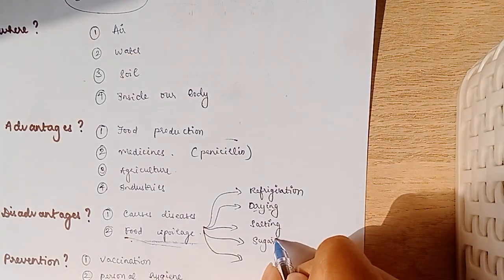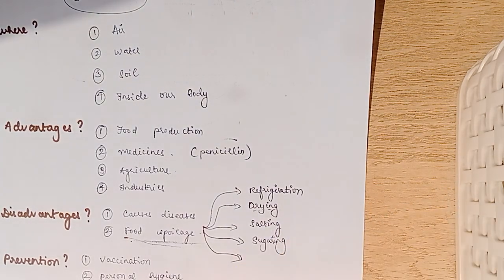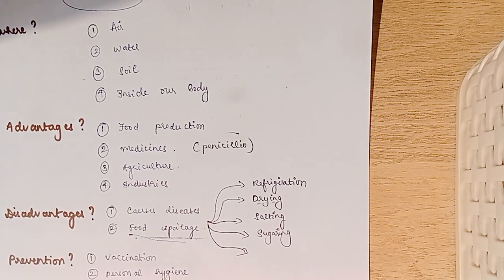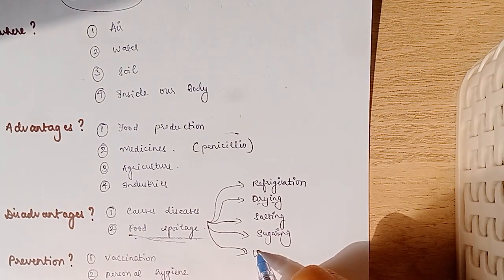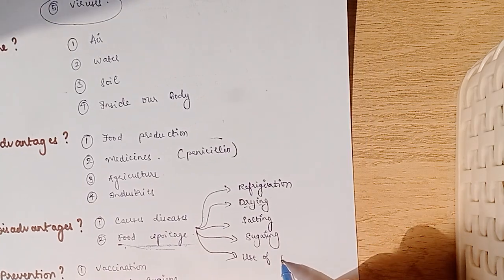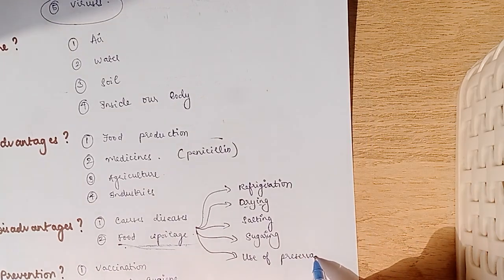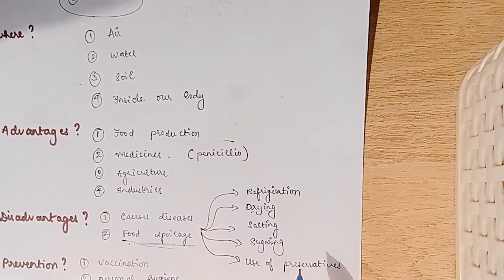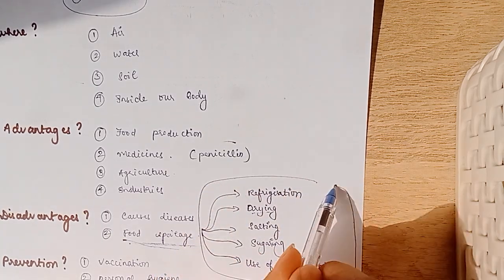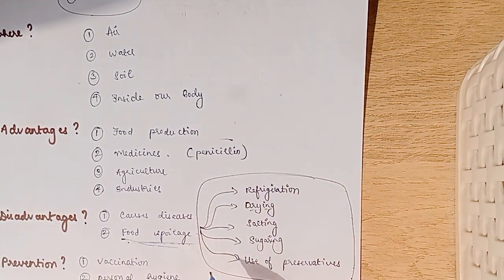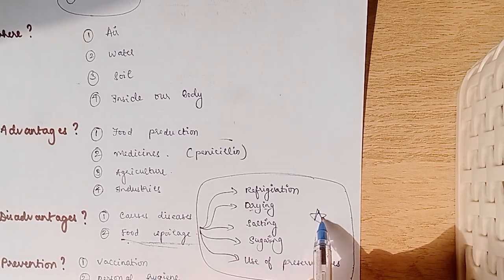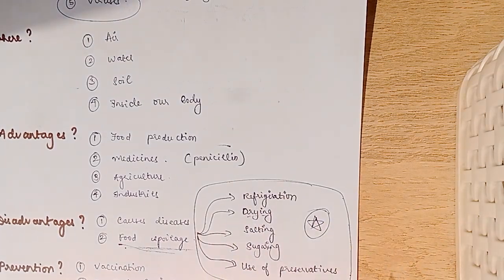They hate too much sugar as well. Salting and sugaring are 2 main preservation ideas. And then finally, use of preservatives. These are the ways in which you can preserve food, and this is really important for your exam, so make sure you know what all these are.